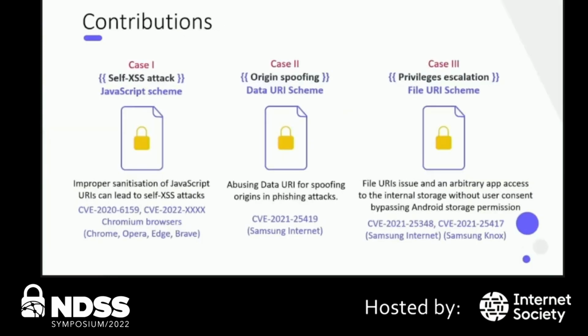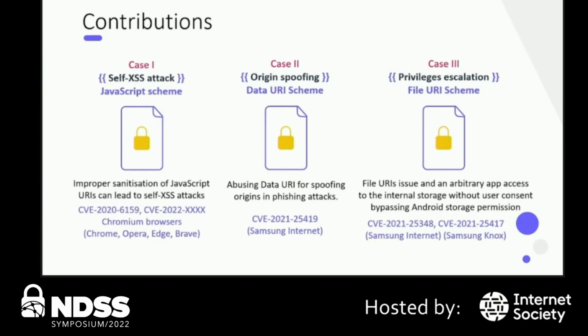Our work presents three main contributions. First, we found a self-access attack that affects most Chromium browsers, including Google Chrome and Edge. This is because of the improper sanitization of the JavaScript URI scheme. Second, we found an origin spoofing issue in data URI that allows abusing it for phishing attacks. This issue affects Samsung Internet only.